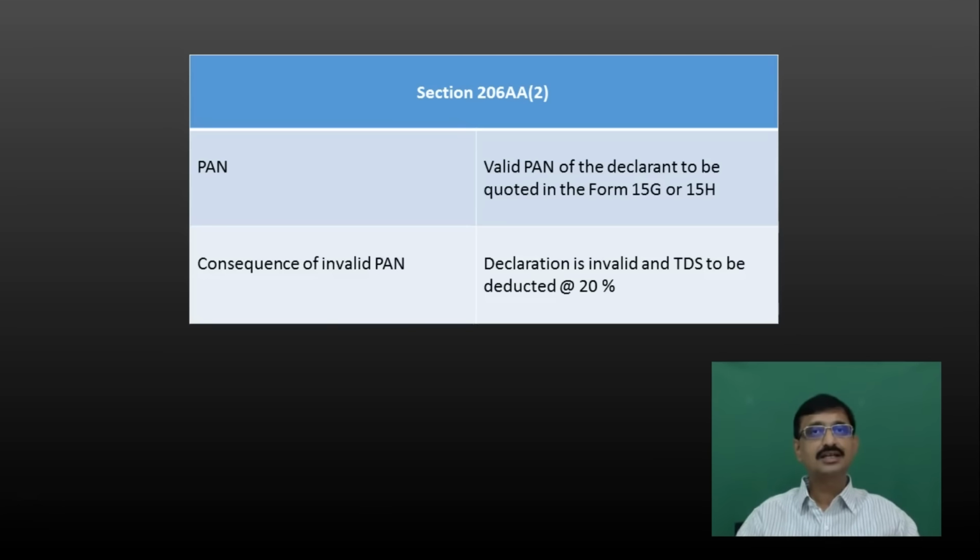Now what if the declaration is invalid? If the declaration is invalid, the deductor or the payer for that matter has to deduct TDS. Now then also, where the PAN number is not quoted or a wrong PAN number is quoted, the rate of TDS is generally 20%.